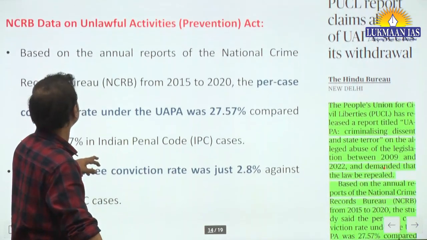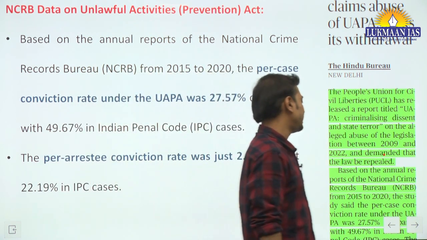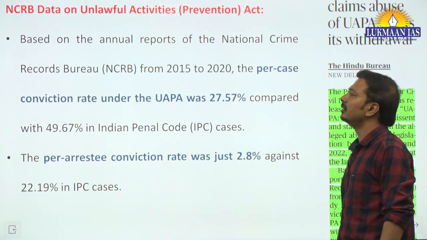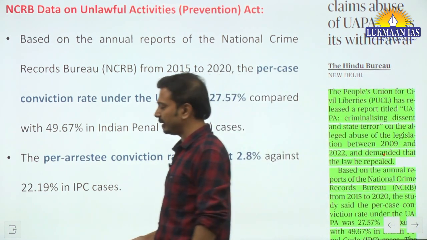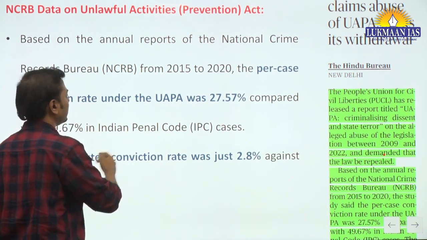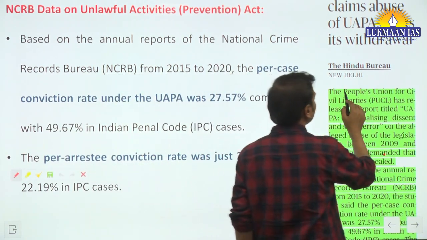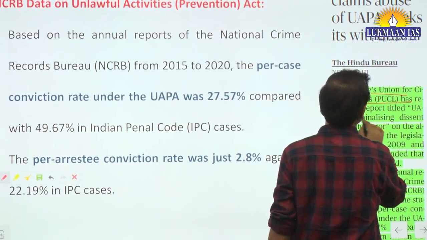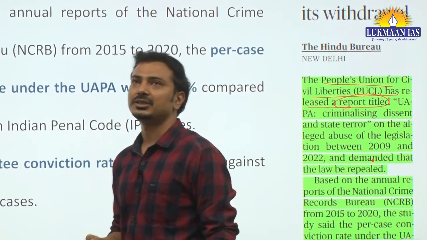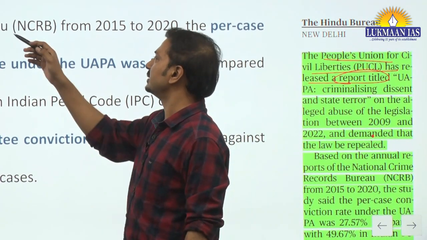Now the next is NCRB data on the Unlawful Activities Act. So this Unlawful Activities Act is 1968. It was amended in 2019. It was asked in mains 2019. That year only the amendment part, but that is not what is mentioned here. Rather, one particular NGO, People's Union for Civil Liberties, has released a report saying that UAPA has been misused, very low conviction rate is there and it should be repealed altogether. Let's see what it is saying in this report.